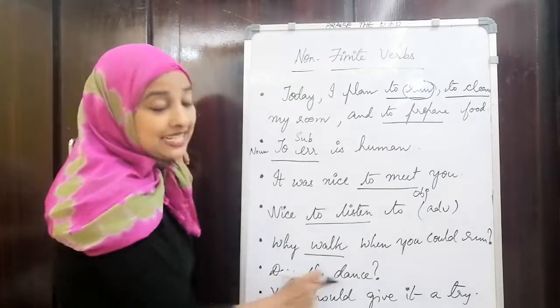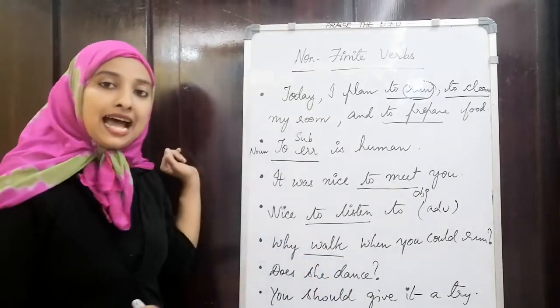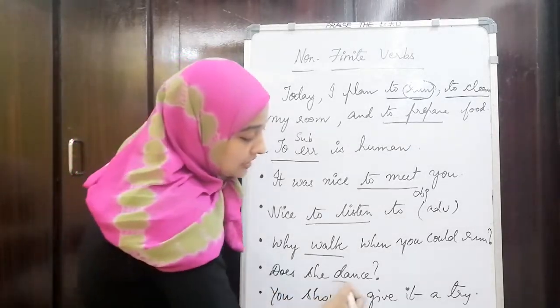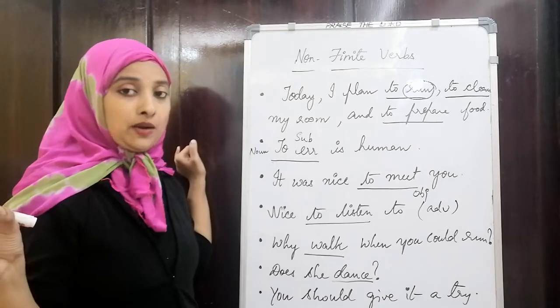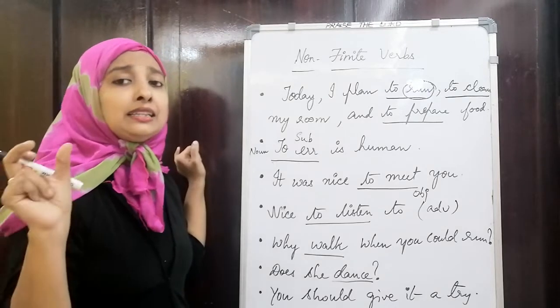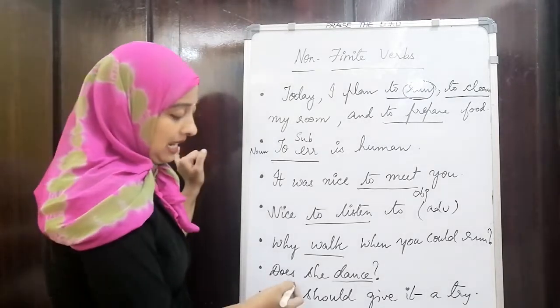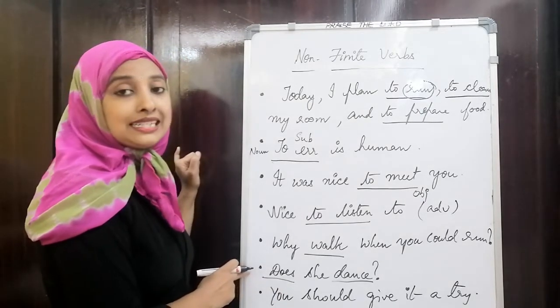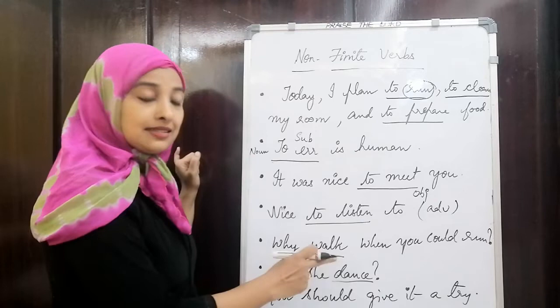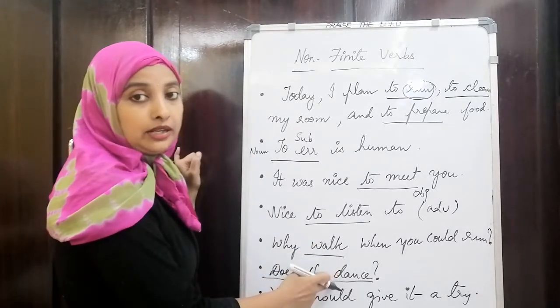Now, does she dance? Does she dance? So here also it is using a bare infinitive. So a bare infinitive takes helping verbs. When questions use helping verbs, here it has used the do form of helping verb, that is nothing but does. Does she dance? So this is also a bare infinitive, right?